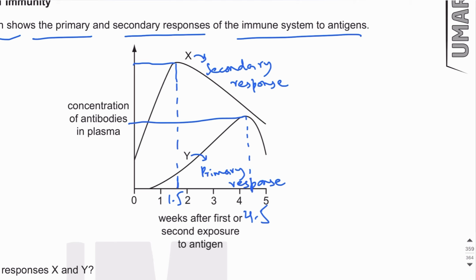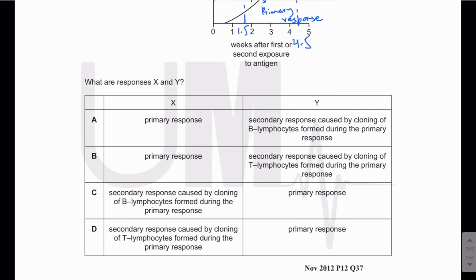And this is all because of memory cells, because memory cells respond very rapidly. They divide and specialize into plasma cells. Plasma cells secrete antibodies, right? So there are memory B lymphocytes which cause this to happen in secondary response. So what is the answer? What are the responses X and Y?